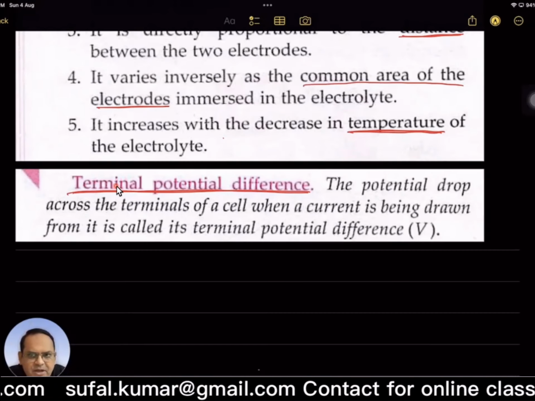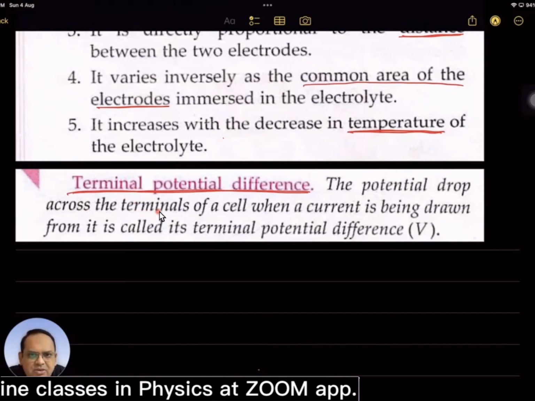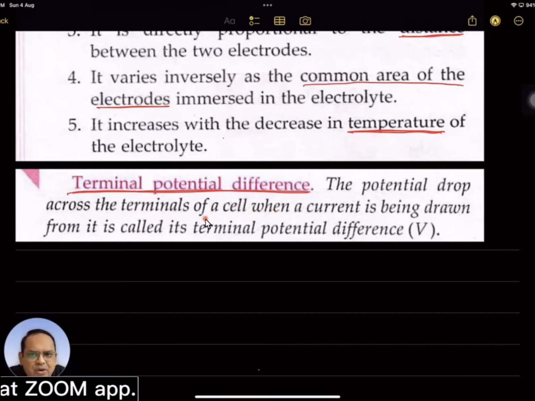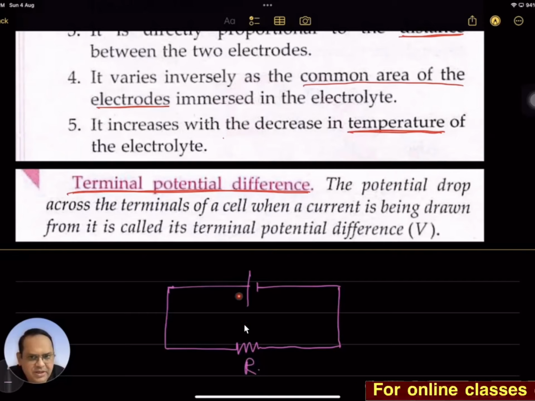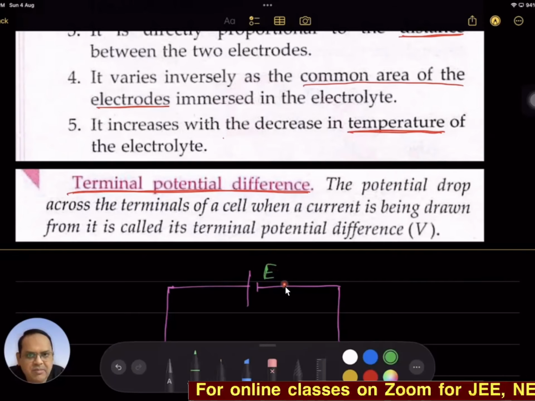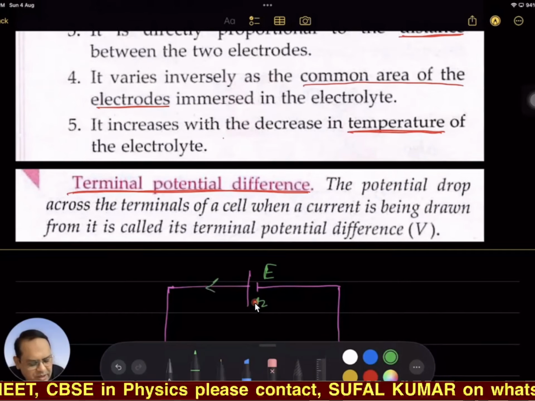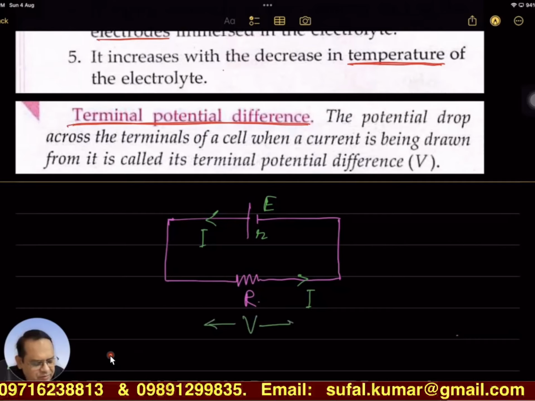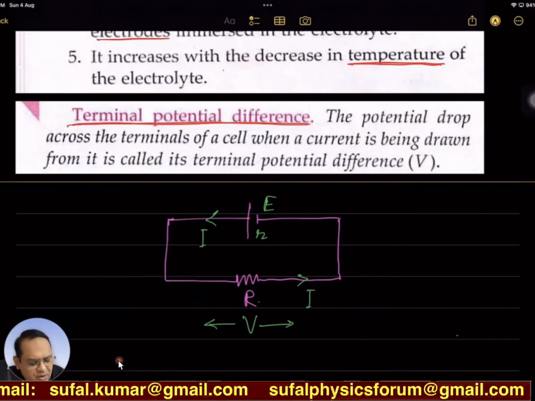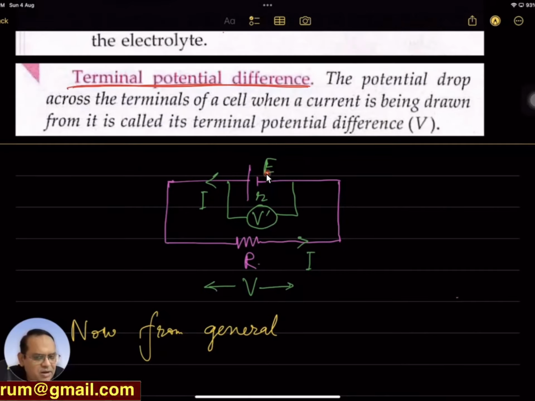तो हमने terminal potential difference के definition में क्या देखा? The potential drop across the terminals of a cell when a current is being drawn from it is called its terminal potential difference. पहले हम लोग एक simple diagram देख ही लें regarding this. This is external resistance, this is EMF, and here only we show internal resistance of the cell r, and this is current I. Some potential drop, here is V, and here some potential drop V dash is only terminal potential difference. I have taken V for capital R.